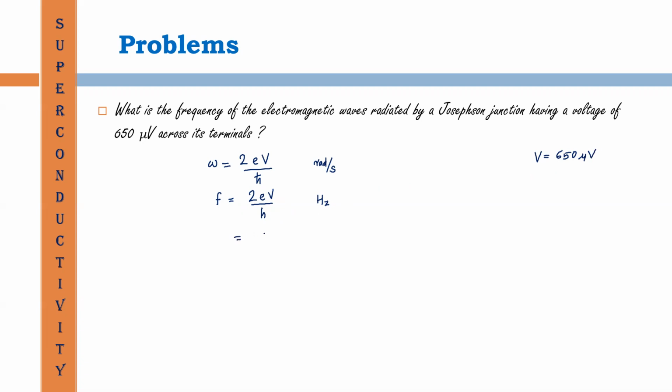Then F must be equal to 2 into 1.6 into 10 raised to minus 19 into 650 into 10 raised to minus 6 divided by 6.626 into 10 raised to minus 34.